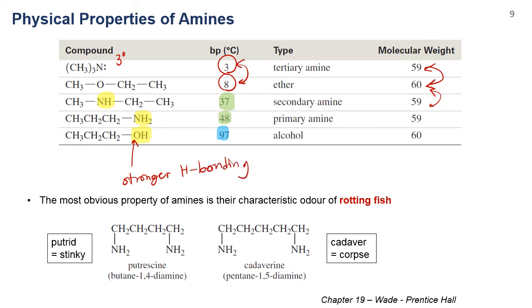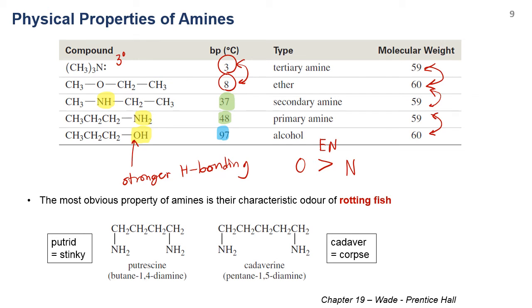Because if you compare oxygen and nitrogen, the electronegativity of oxygen is much higher than nitrogen. Therefore, it will create more charge separation, and the charge interaction is higher for alcohol. Therefore, alcohol has a higher boiling point than the amines with similar molecular weight. Okay.